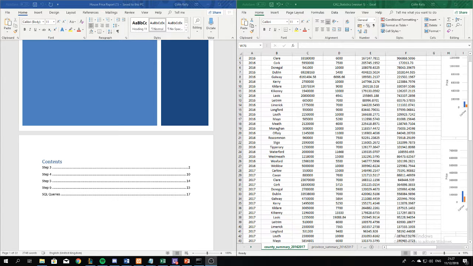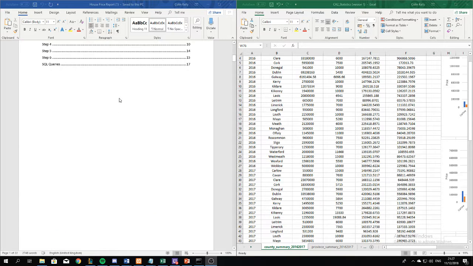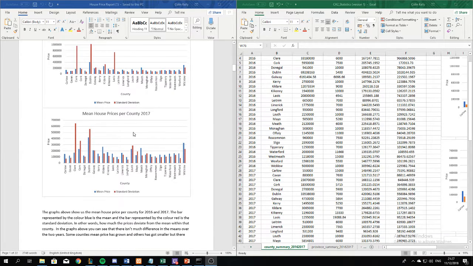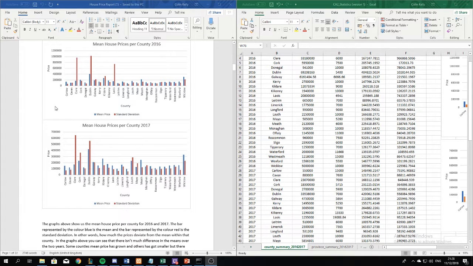So to start off with step 3 and what our findings were on that. So these are the graphs from step 3 for the mean prices per county 2016 and mean per 2017. Now when you look at the graphs, you can see that they both have similar shapes. However, the main difference is counties such as Clare and Dublin had a much higher standard deviation in 2016 than it did in 2017.